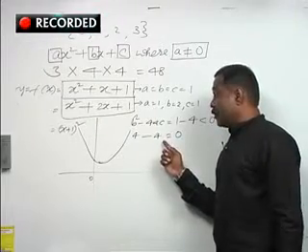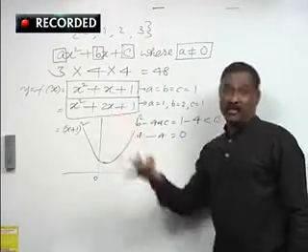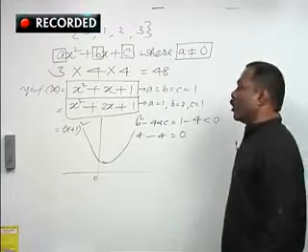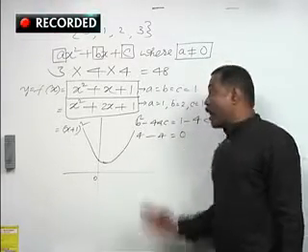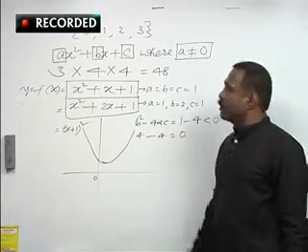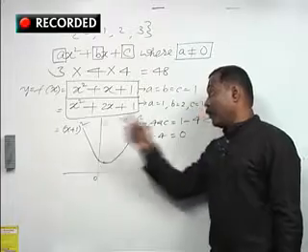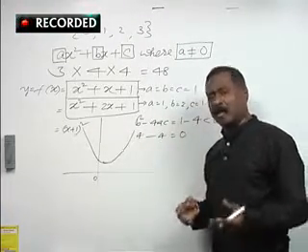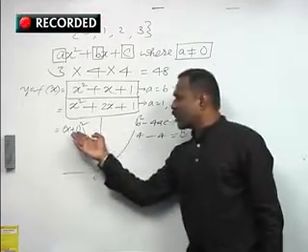That means it will have roots but equal roots. So where does it touch x-axis? If you see this carefully, when the discriminant becomes 0, the roots are equal. What are the roots in this case now? Minus 1,